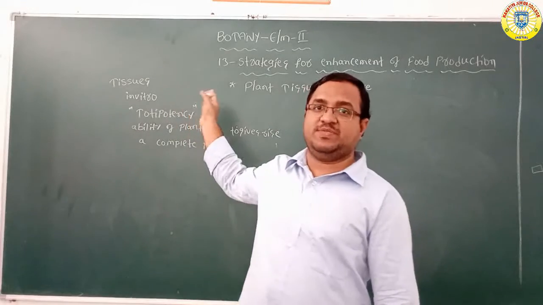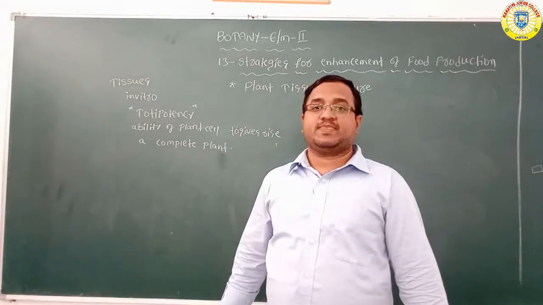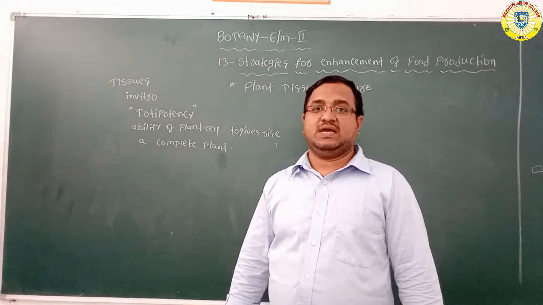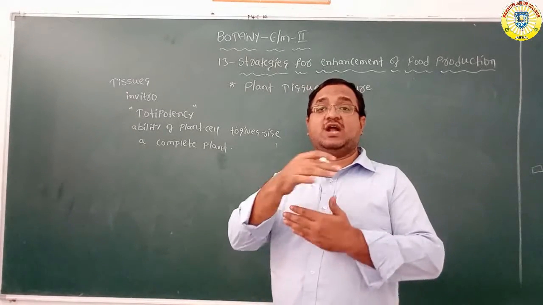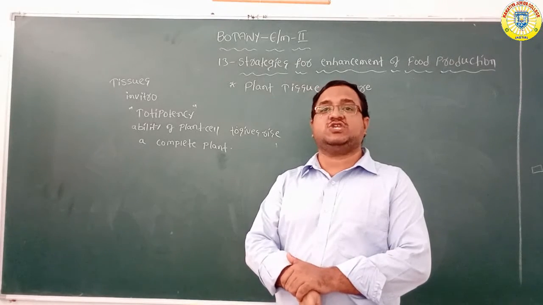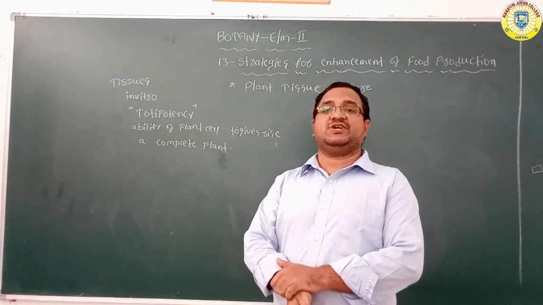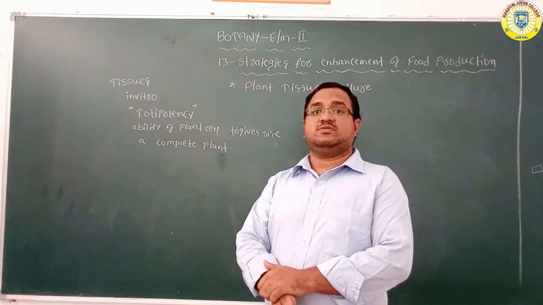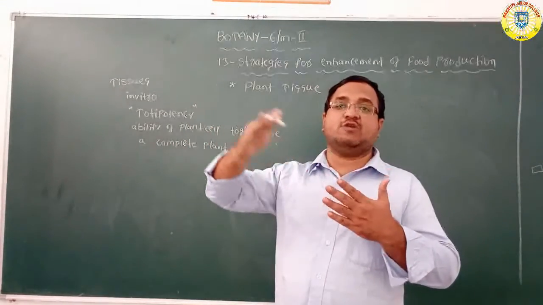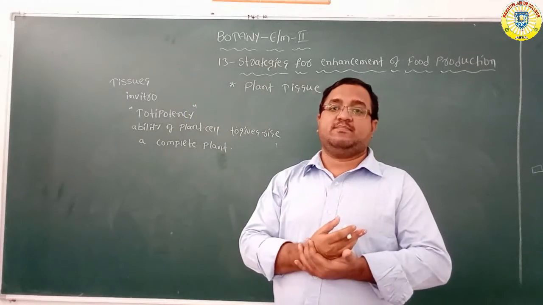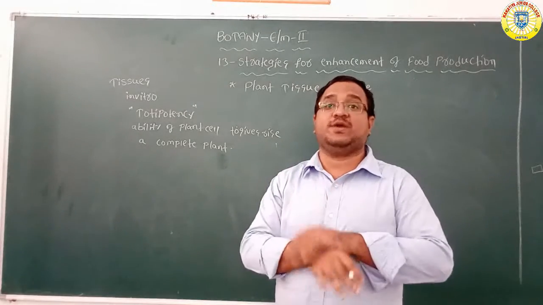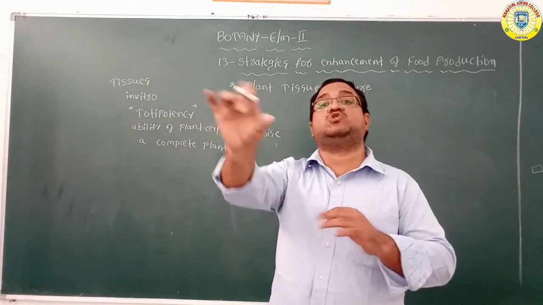But what do we have to do in this plant tissue culture? In this method, the cells are taken from selected parts of a plant and grown in test tubes under highly controlled conditions. After some days, these cells divide and give rise to a new plant. So that is the plant tissue culture technique. The tissues directly give rise to new plantlets. But where do we have to cultivate the tissues? In artificial culture medium only, completely in vitro condition, means in test tubes only.